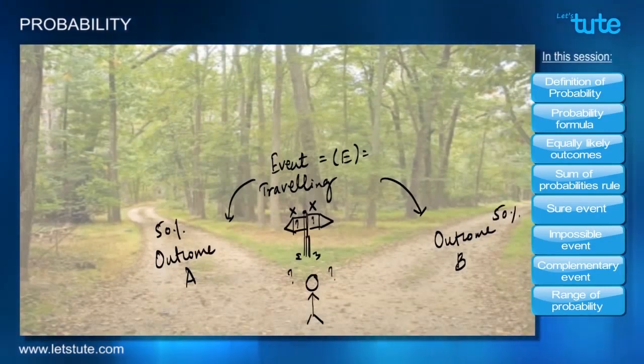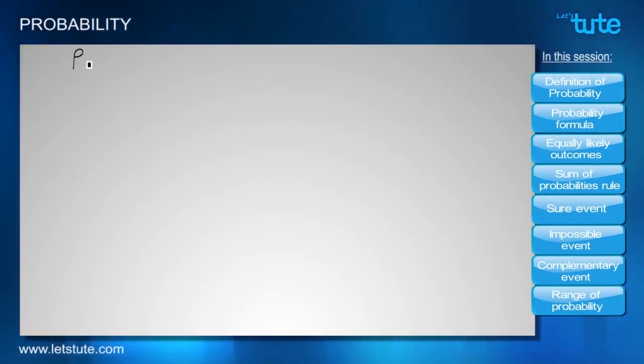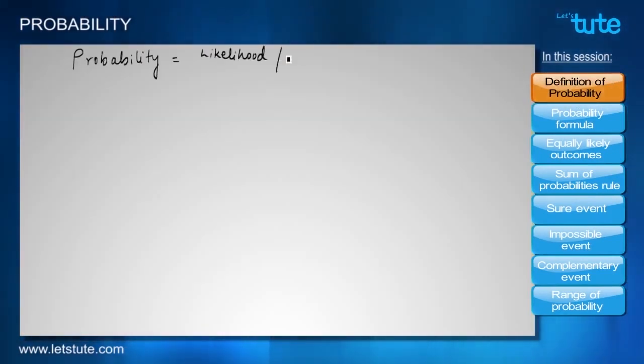Why do we say this 50%? Because there is clearly no bias towards any particular road. So what we are talking about here is the chance of choosing a road. And when we talk about chance, we have to remember we talk about probability. It is the likelihood of something happening, or the chance that an event will take place, or we can say the certainty that is involved in an event. When we hear these terms, we should be sure that we are talking about probability, and normally it is denoted